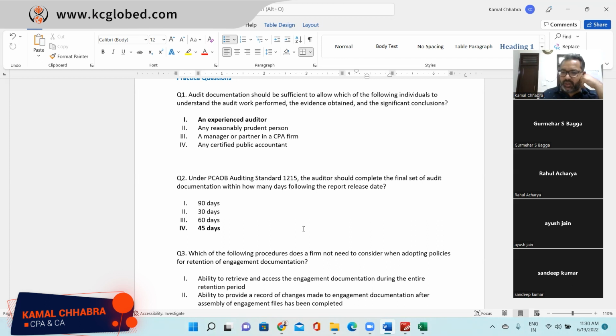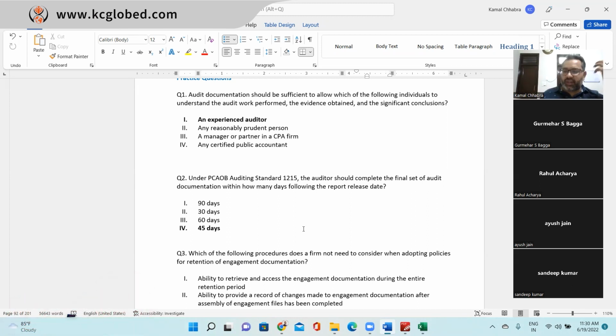You may not be in a position to understand many things they have done in their documentation. That's the reason an experienced auditor is specifically mentioned. The person who has experience of that industry, not for that specific audit client, but an overall understanding of that industry, would be in a position to understand what they have done.